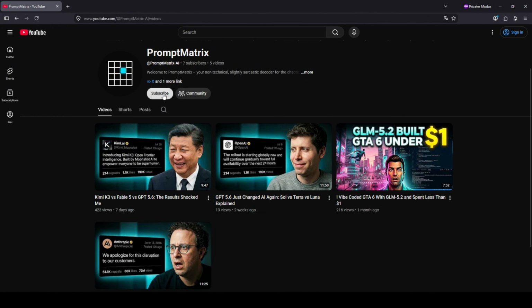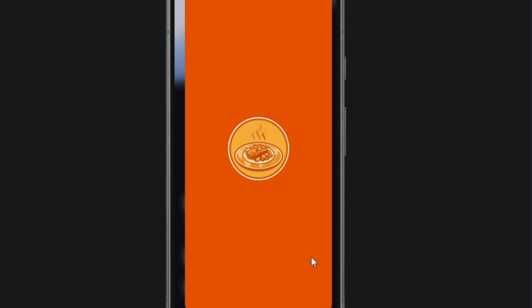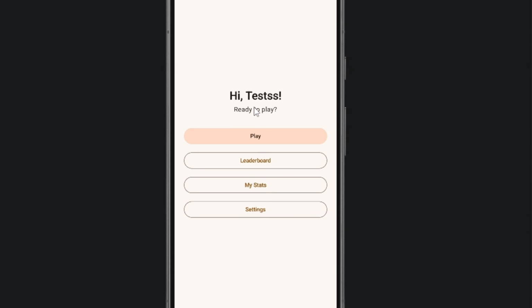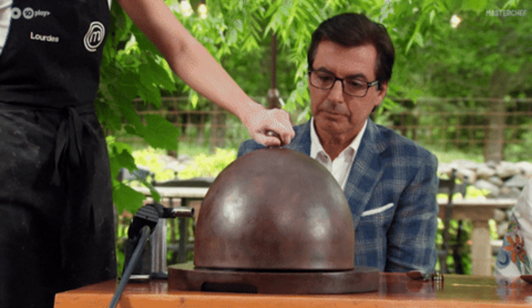Alright, let me now show you the app itself. This is DishQuest, running live on the Android Studio emulator. The concept is simple. You see a photo of a dish, and you guess which country it comes from. Let's do a quick tour.